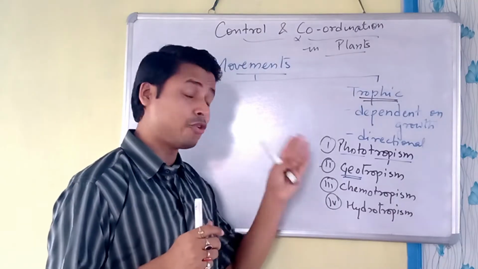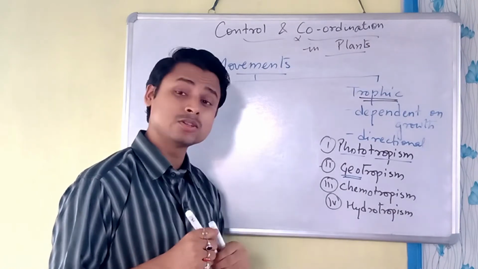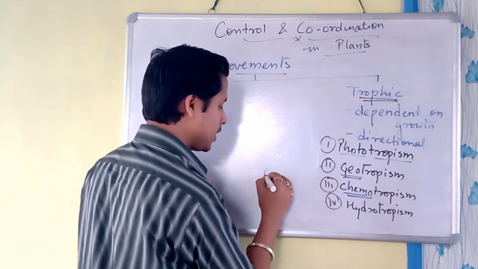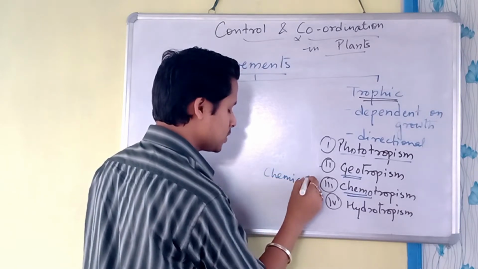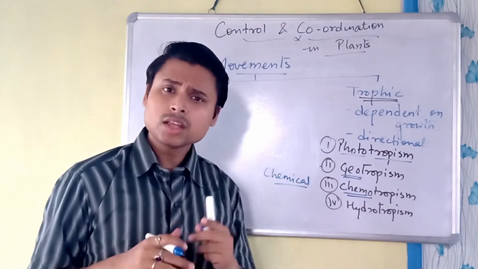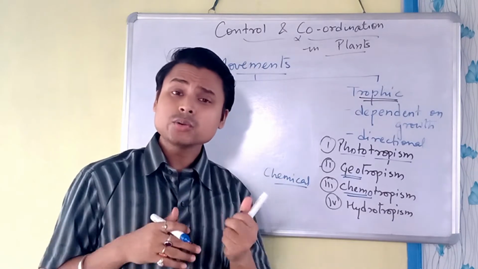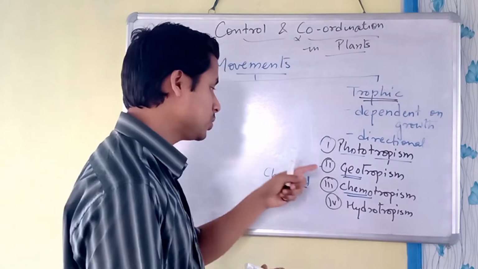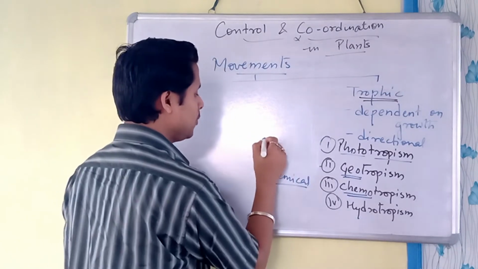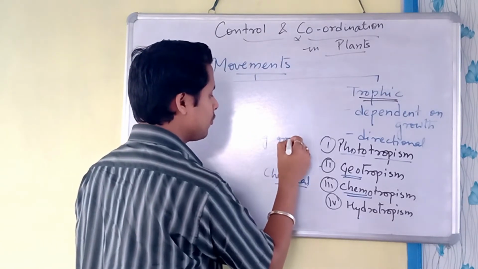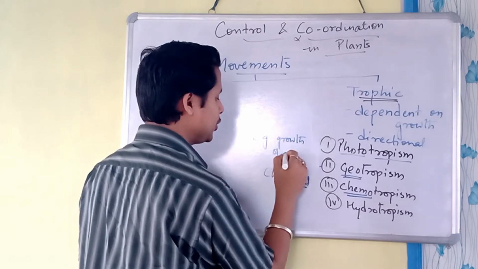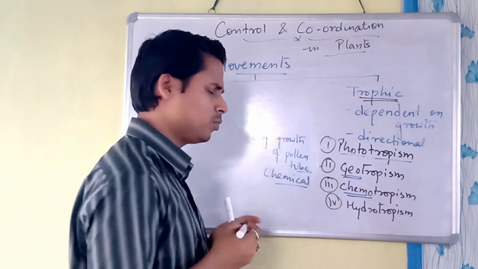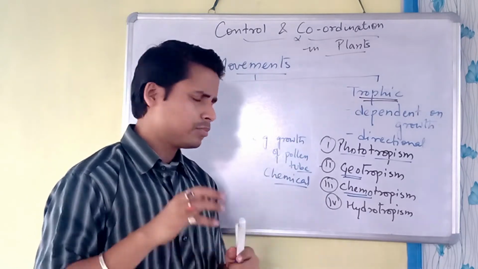We have seen the examples of phototropism and geotropism. What is chemotropism? Chemo means chemical. When the movement is according to or towards chemicals, we find an example in the growth of the pollen tube.